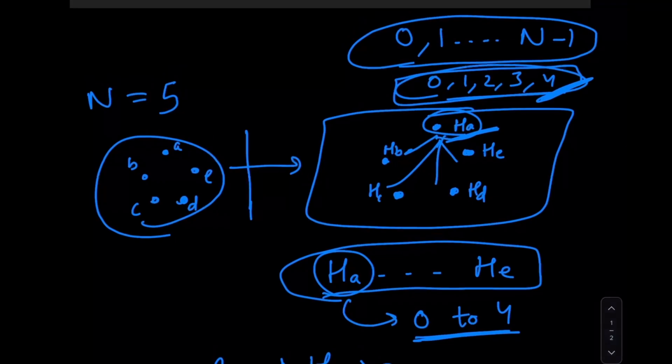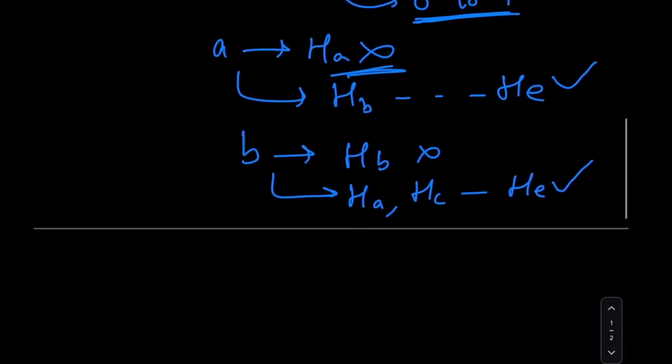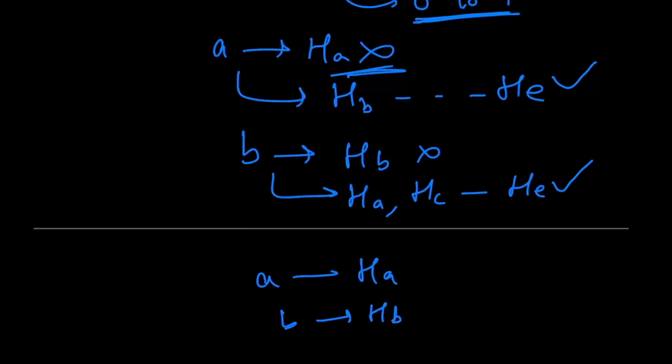The goal of this entire game is to ensure that at least one person among A to E, or in general among the N people initially present in the game, guesses their hat correctly. So we have to have at least one person guessing their own hat correctly. That could be A guessing HA correctly, or B guessing HB correctly, and so forth.